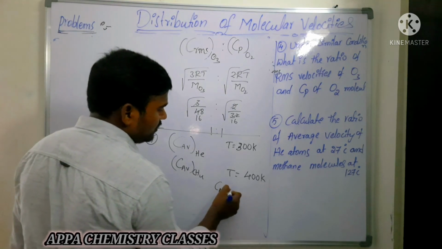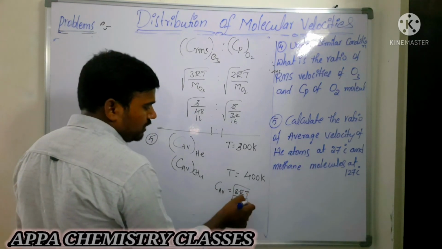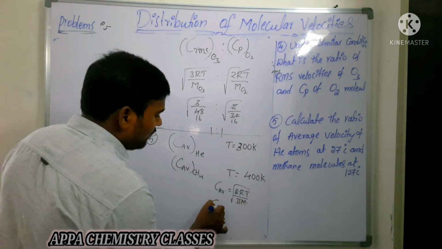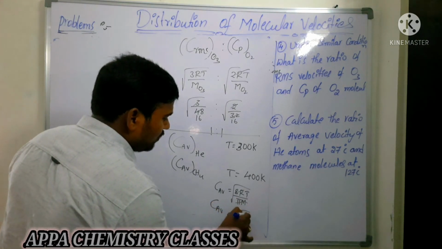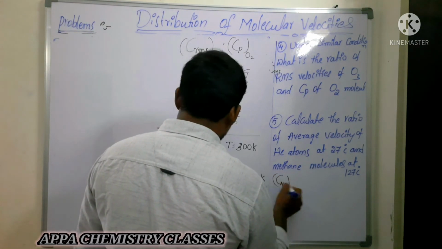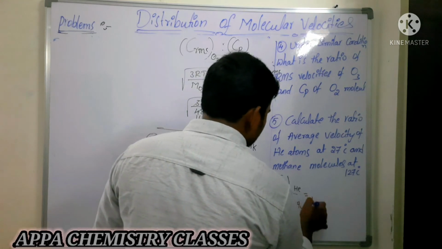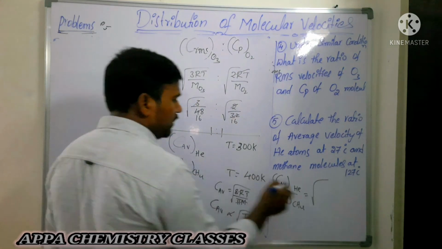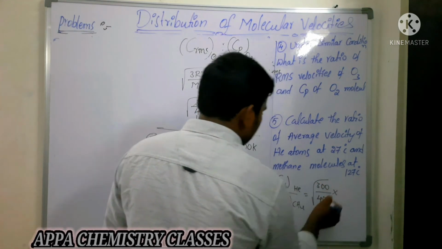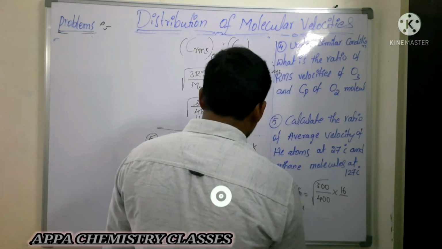We know that the average velocity is the square root of 8RT by pi M. Here 8, R and pi are constants, and only M varies. So the average velocity is directly proportional to the square root of T by M. The average velocity of helium to that of methane is the square root of 300 into 16 by 400 into 4, where 16 is the molecular weight of methane and 4 is that of helium.